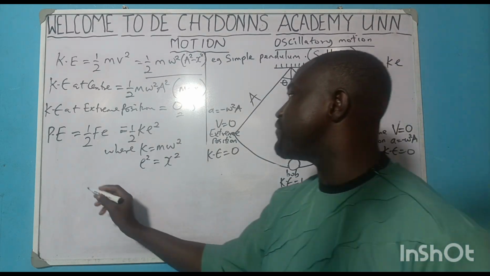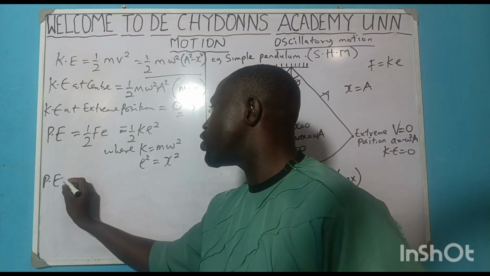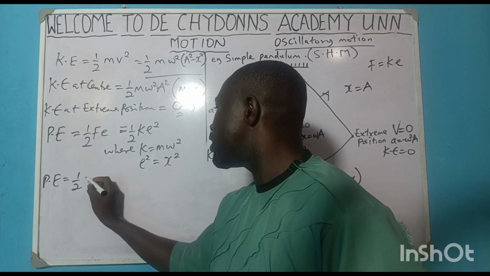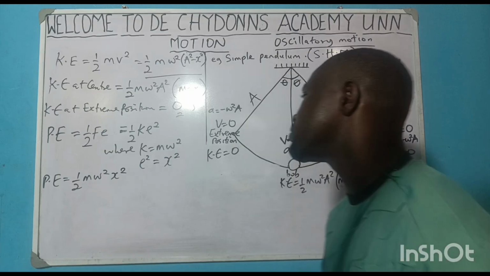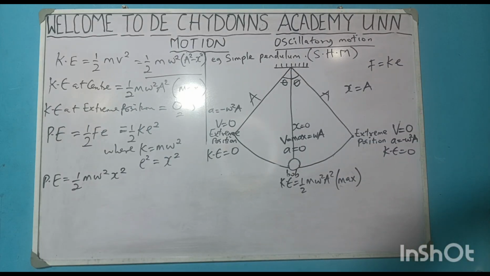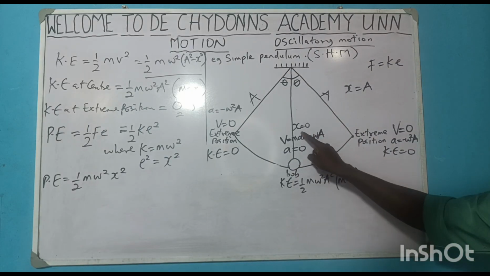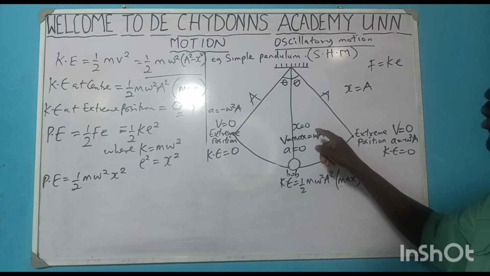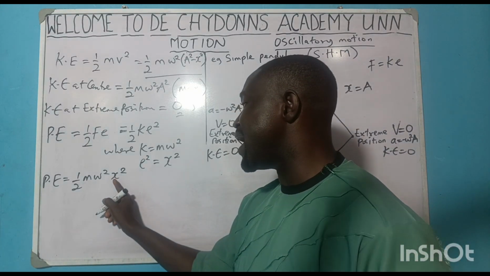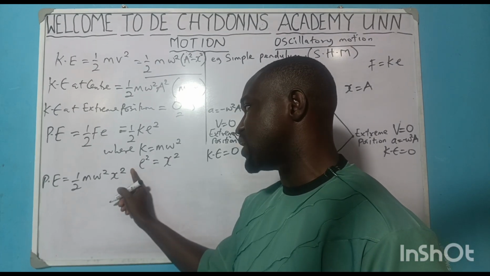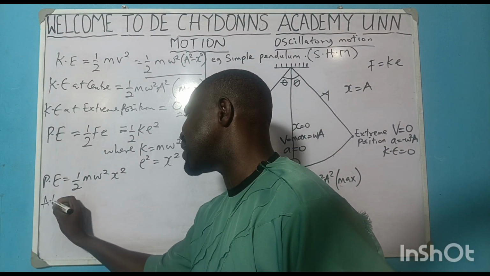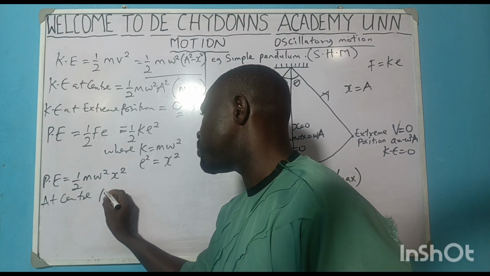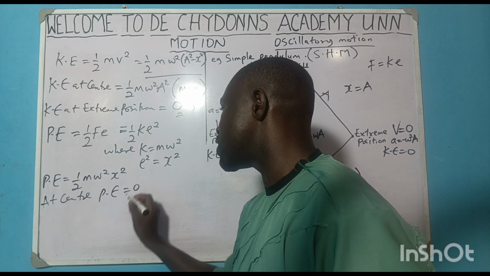And so we'll be having our PE to be equal to half mw squared x squared. That means at the center, x is equal to 0. Therefore, when x is equal to 0, 0 squared is 0 times this. Everything will be 0. So at center, PE will be equal to 0.